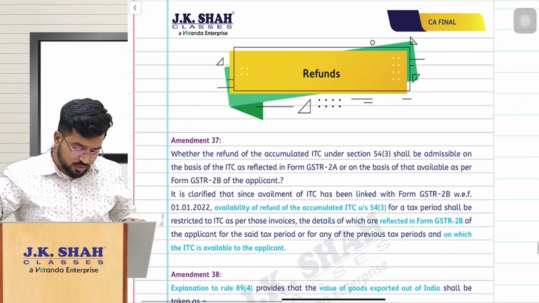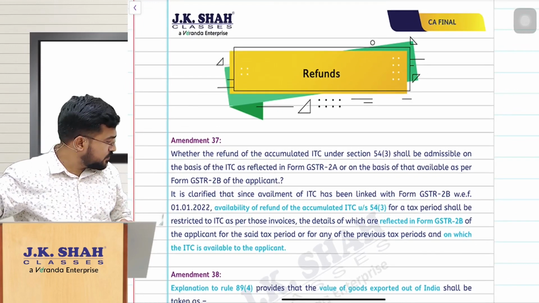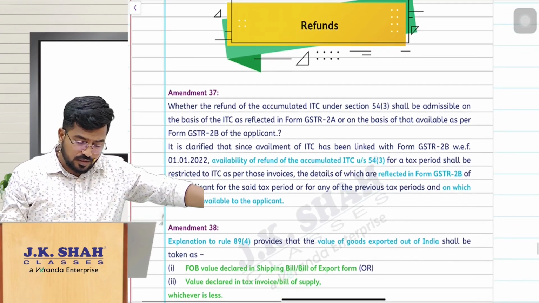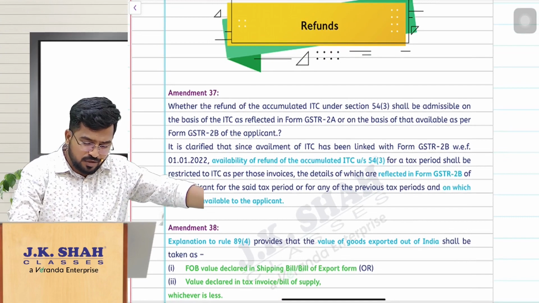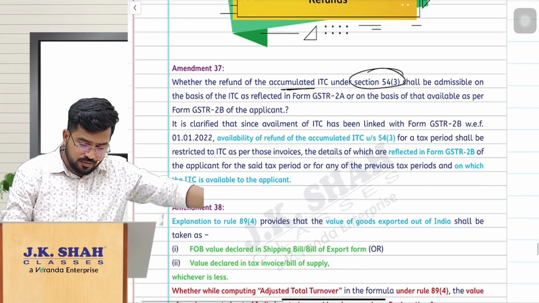Next, let us move on to the next chapter, refunds. In refunds also there are small amendments. This amendment is regarding a refund of your accumulated ITC balance. Just a small clarification, sir. Accumulated ITC, I am applying for refund under section 54 subsection 3.